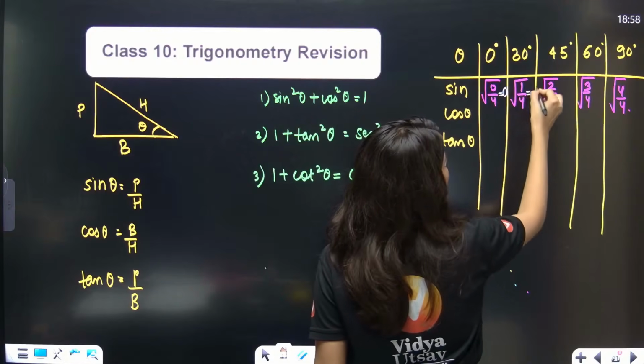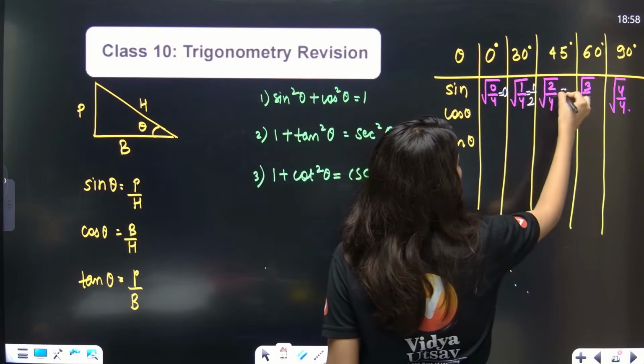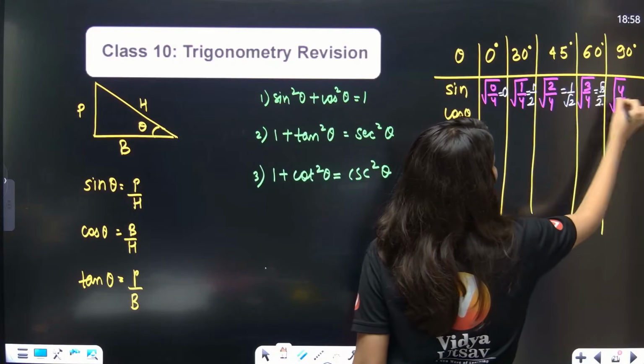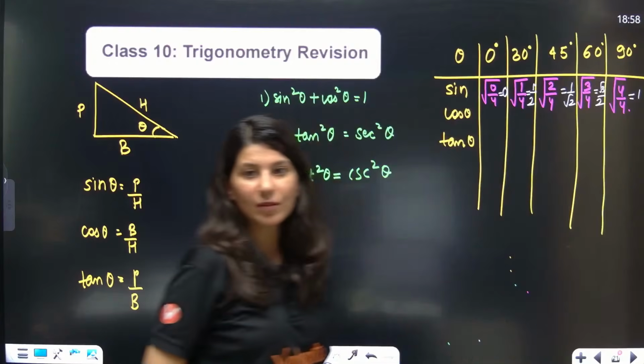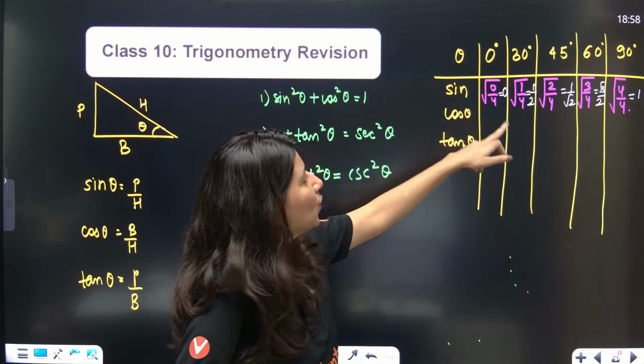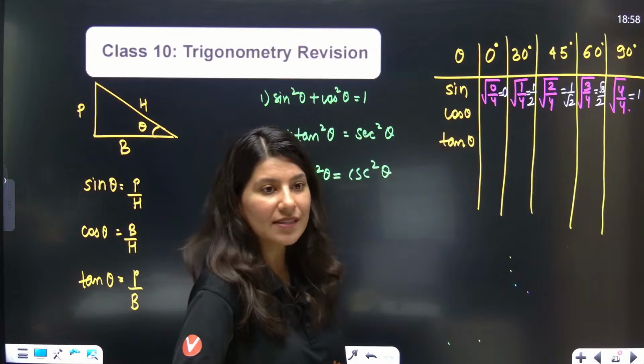This is 1 by 2, sine 30 degree. This is 1 by root 2. This is root 3 by 2. And this is 1. Everybody? Yes? Sine is 0, 1 by 2, 1 by root 2, root 3 by 2, 1. This is how we get it.